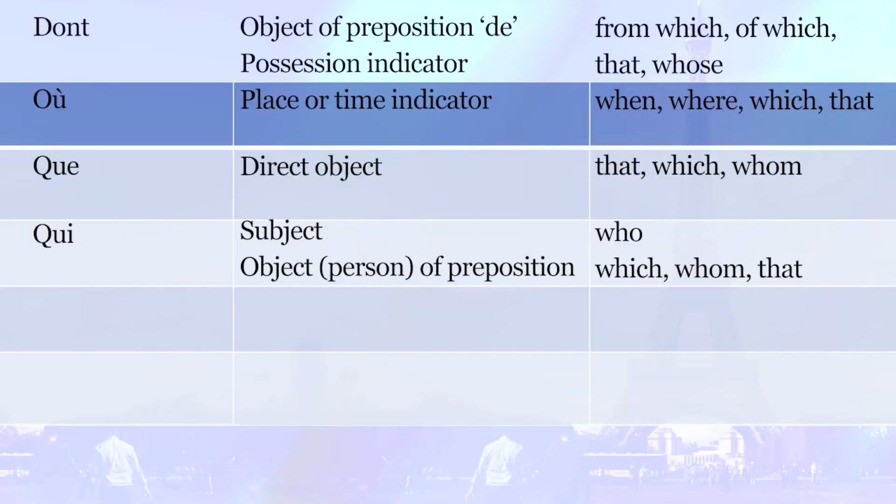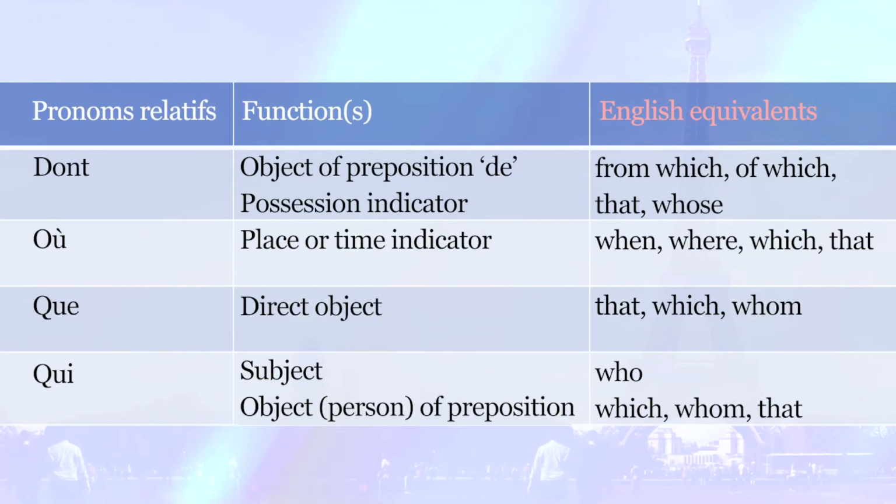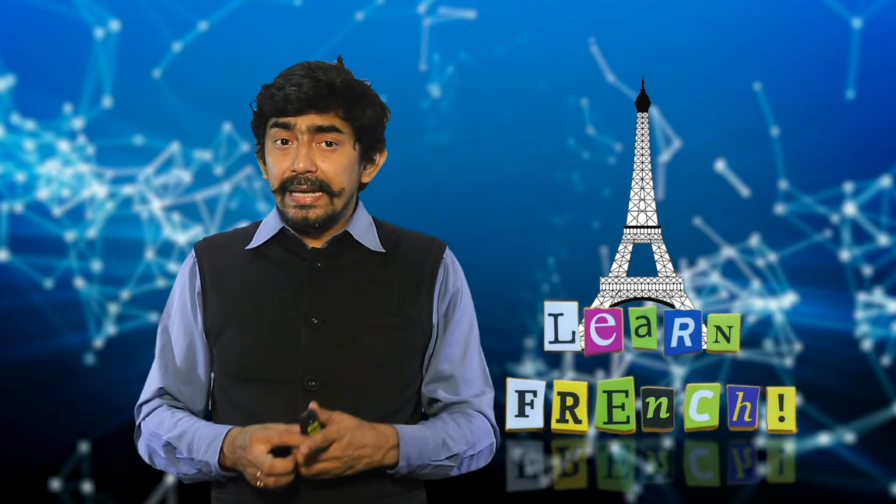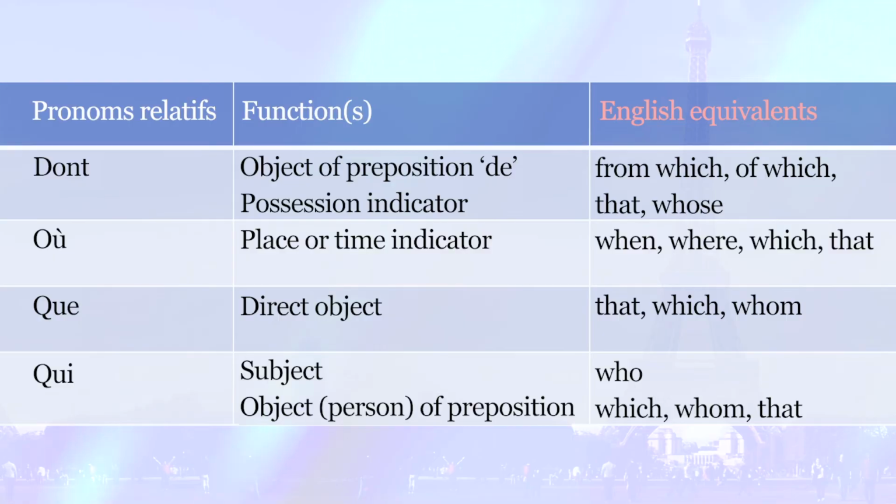So, now we have also another pronom relatif which we talked of, which is dont, which means from which, of which, that, whose, which we will not use very much in this particular unit, but you should have the knowledge of it. So, we have done primarily 3 pronoms relatifs, où, que and qui.